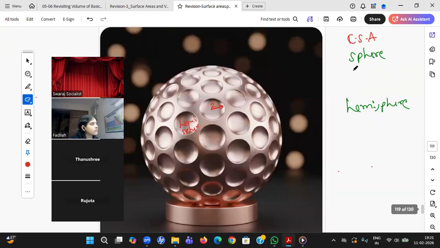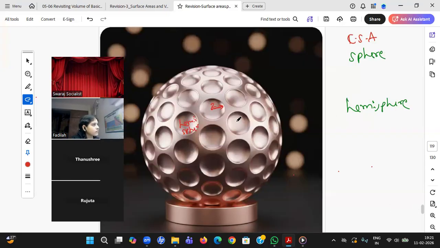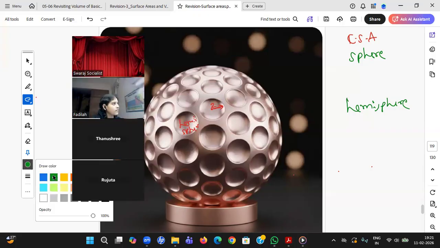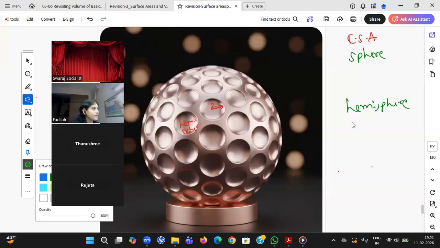So she is taking two figures. Now sphere, we don't have any confusion, we need to paint the total sphere, CSA or TSA both same. For the hemisphere, one hemisphere I'm speaking about, I can just multiply it by 150 because he said 150 are there. But in this one hemisphere, what should I take, CSA or TSA? TSA. Okay.